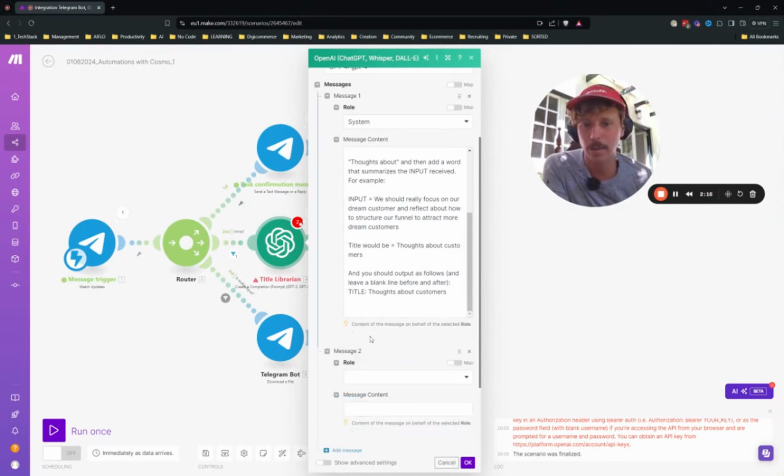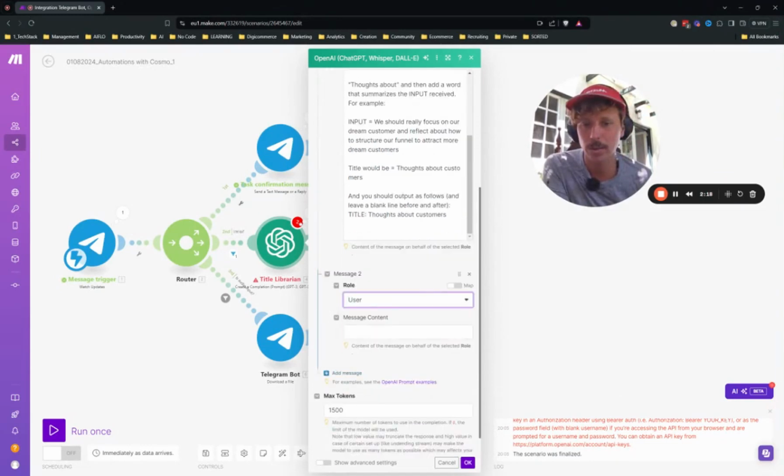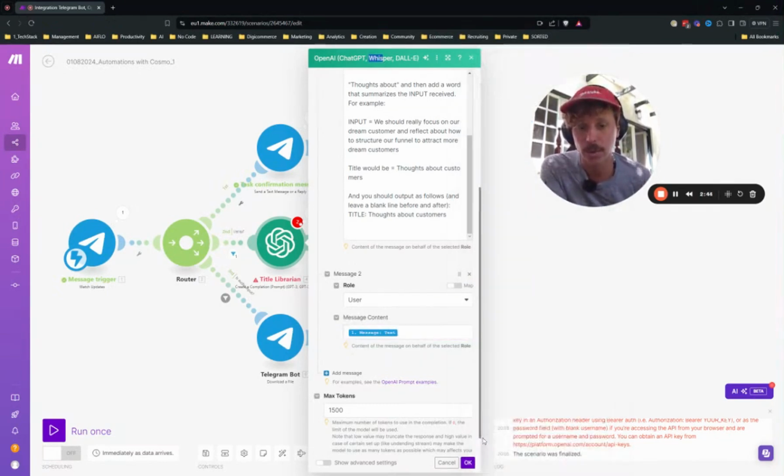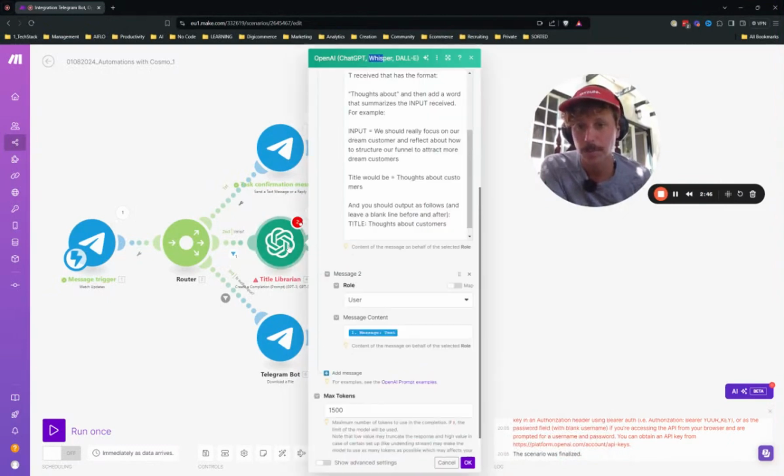Okay, and then we go on to add message, user, and we say the message content is obviously, so be careful, message, not edited channel, not edited message. Here you take this, the message text. In this case it was the start from a new user, so from me using the bot, and this is actually an important aspect to filter through the start message if you use this with lots of users.